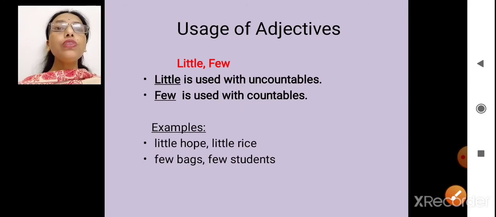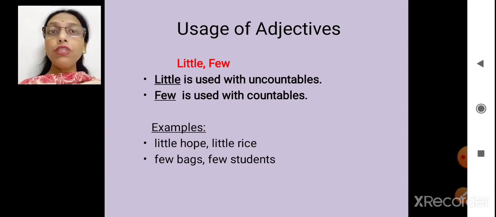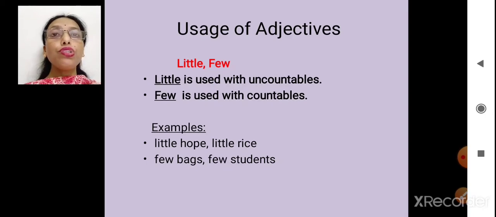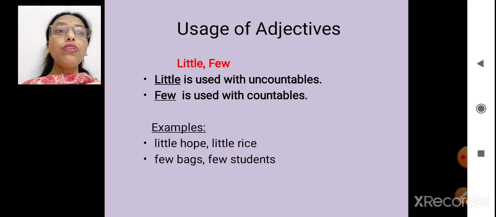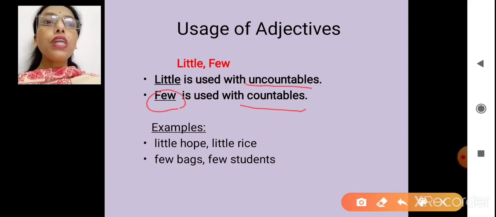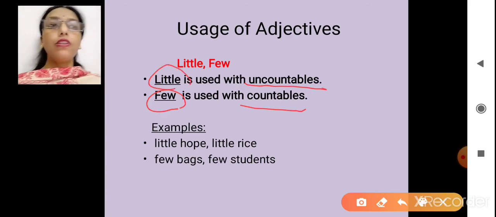Okay. Now moving to little and few. Little is used with uncountable. Little money, little water. Yes, little hope, little rice, little juice. Something which we cannot count. And few we can count. Few mangoes, few students, few people. Yes, few teachers. So we can count. Where we can count, we will use few. Where it is uncountable, we will use little.